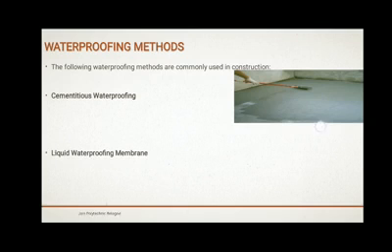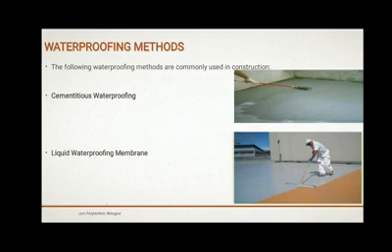Liquid waterproofing membrane, where a different type of liquid membrane is applied on the slabs of the structure to prevent water penetrating into the structure. Next is bituminous membrane.